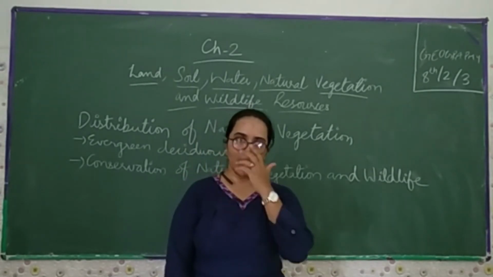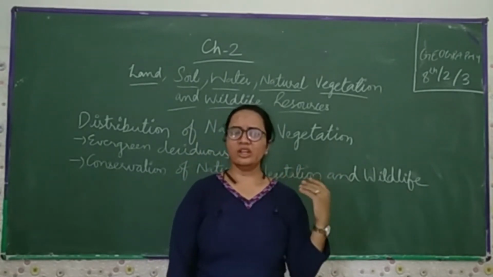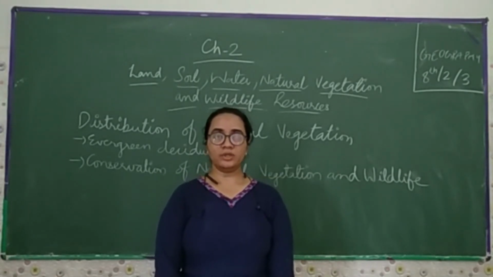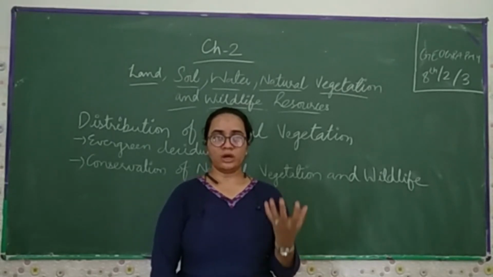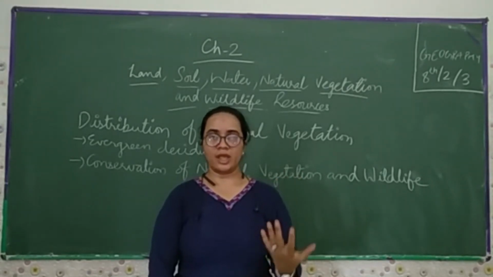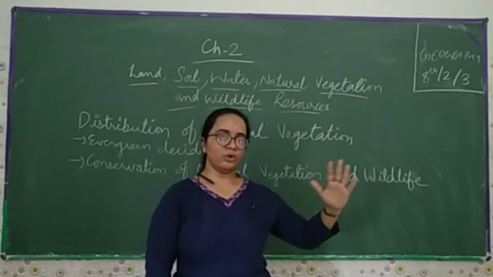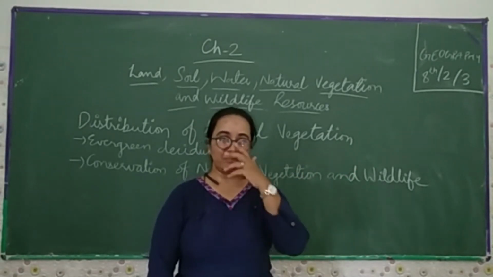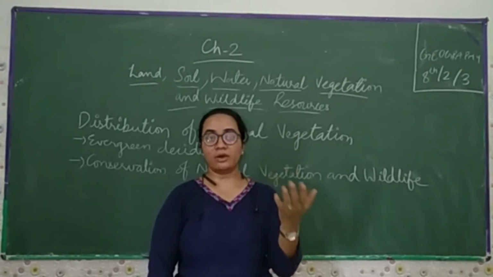Earlier we had numerous trees, plants and crops, which gave us varieties of food. Going two centuries back, we did not get such varieties of food because people started cutting trees at a very high rate.